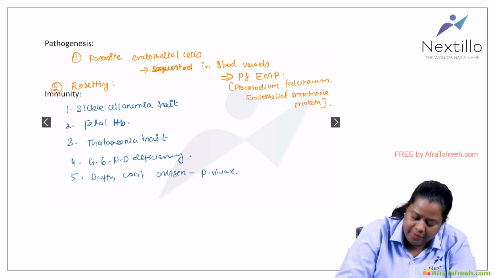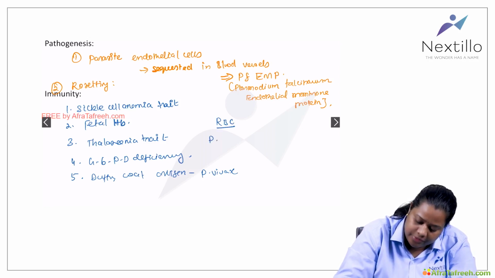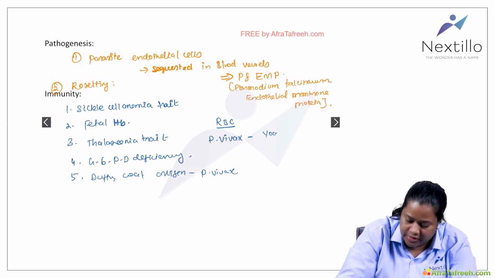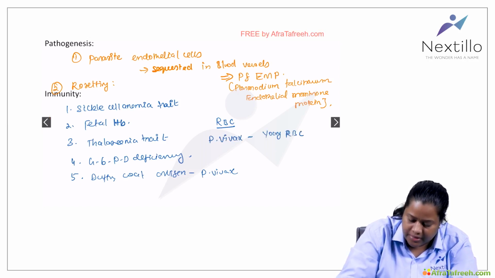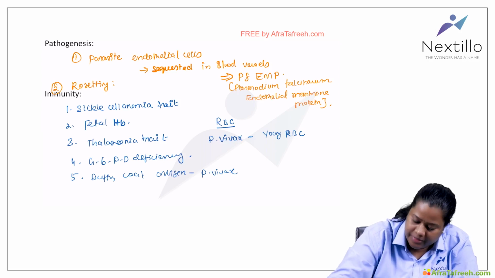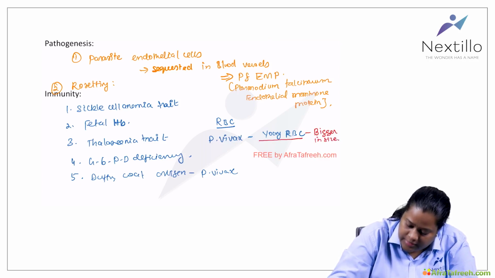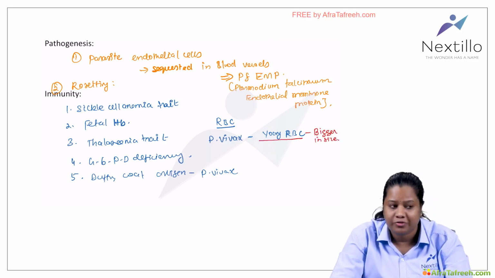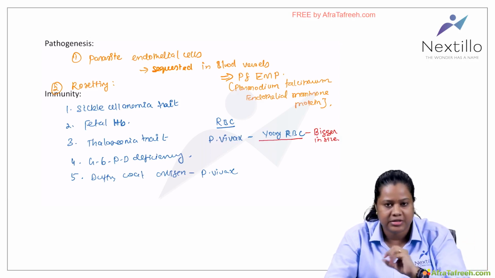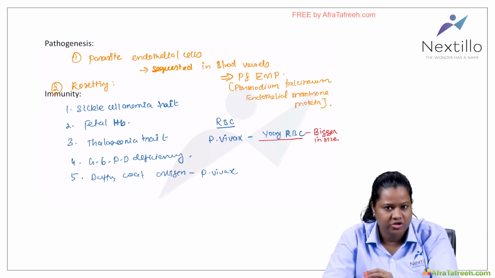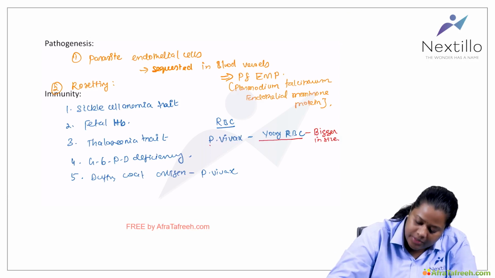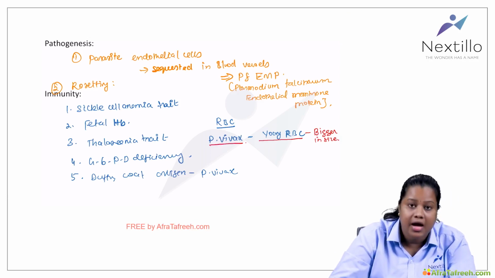Now, if I talk about Plasmodium vivax, it will affect only the young RBCs. That is one of the reasons the Plasmodium vivax affected RBCs are bigger in size, because the younger RBCs are bigger. If you know the developmental stages of RBCs, the reticulocytes are bigger compared to the mature RBCs. So that is why the vivax affected RBCs are bigger in size.